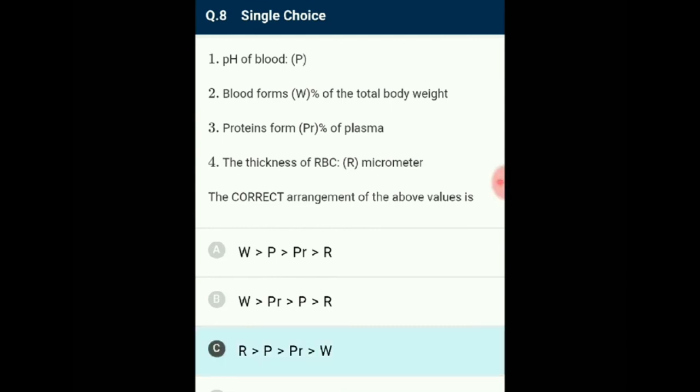pH of blood is 7.4. Blood forms 8% of body weight. Proteins form 7% of plasma. Thickness of RBC is 2.5 micron. So the correct sequence is option A.